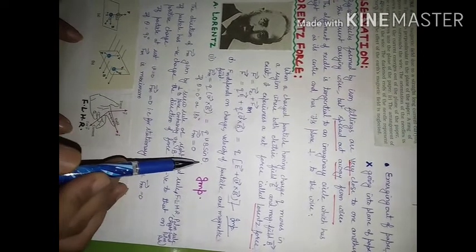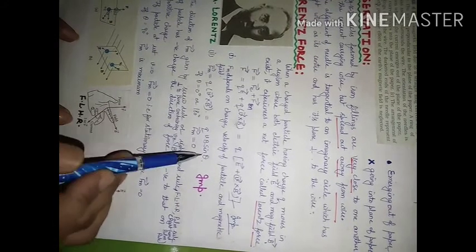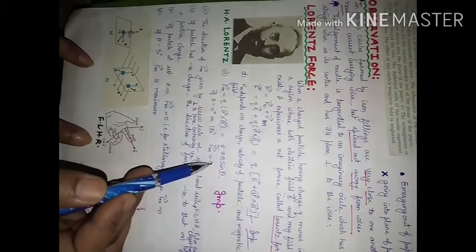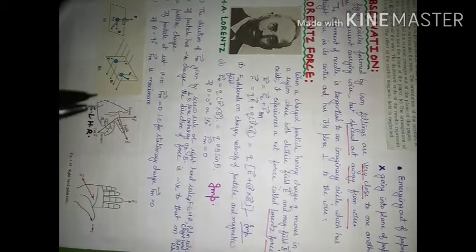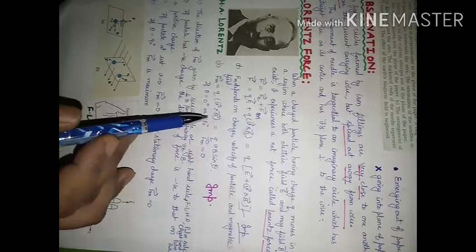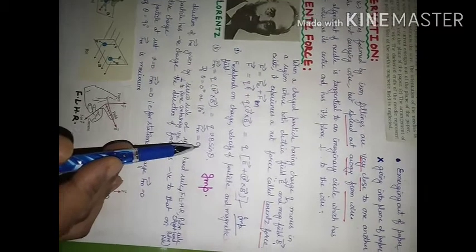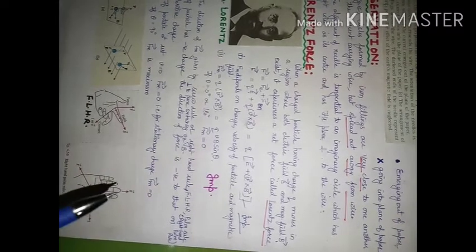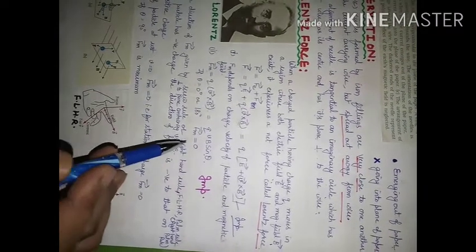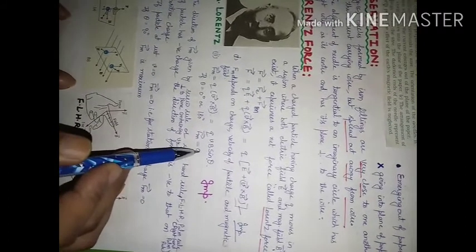So if theta becomes 0, this force will become 0. If theta is 180 degrees, then also the magnetic force will be 0. It means if a particle is moving parallel or anti-parallel with respect to the magnetic field, the force experienced will be 0. It does not mean that the magnetic field is not present there. It means that the force experienced by the charged particle is coming out to be 0.